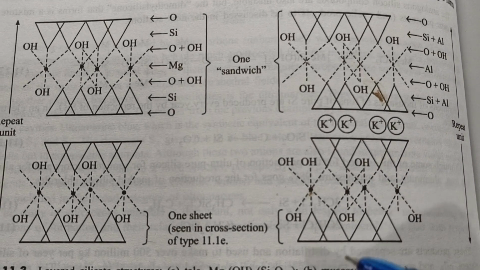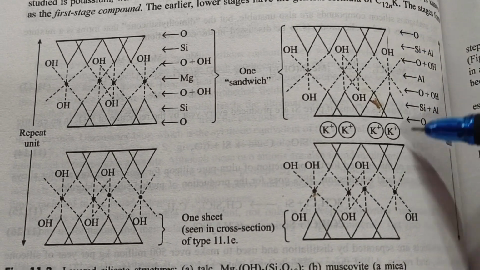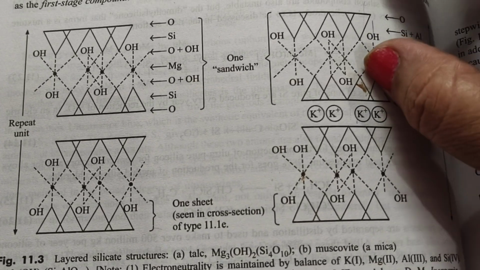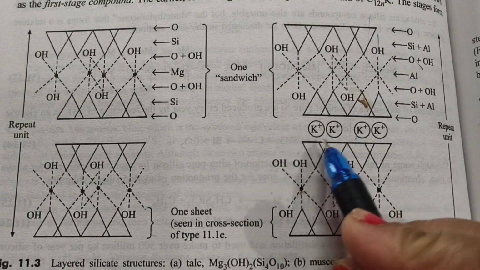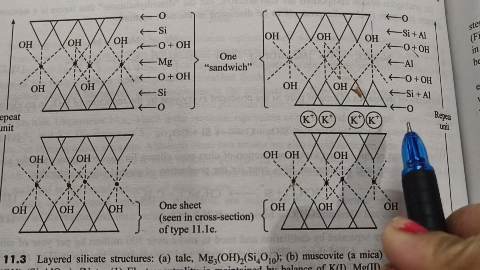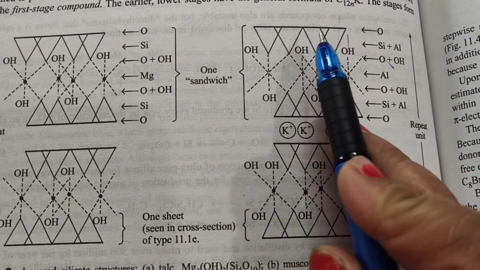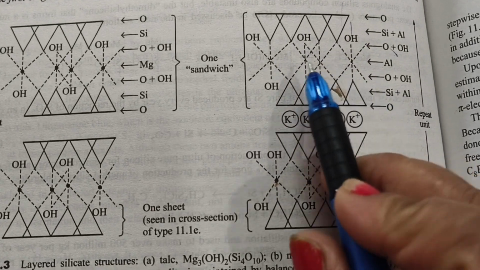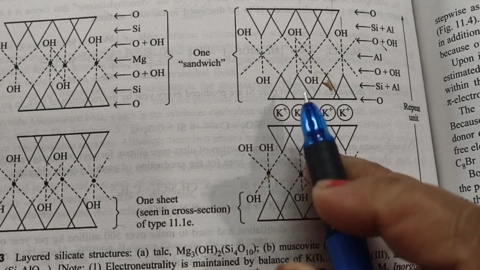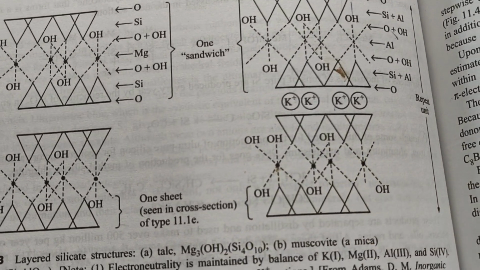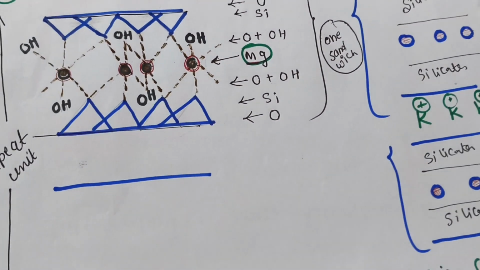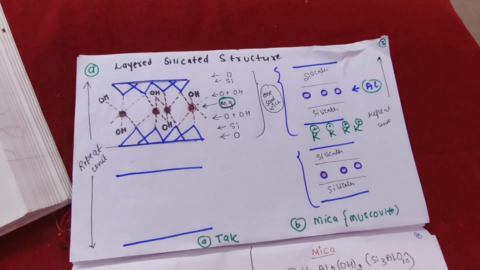In the mica, what you will see is that between the two layers, like a sandwich, one layer is complete and another below it, and in between them they have inserted potassium ions. You can see here potassium ions are inserted. First the silicate, your silicon oxygen layer, then they have inserted aluminium in the middle, and in the same unit below also, and in the middle potassium ions are inserted. So I have just tried to make the structure. This way also you can make the structure simply.